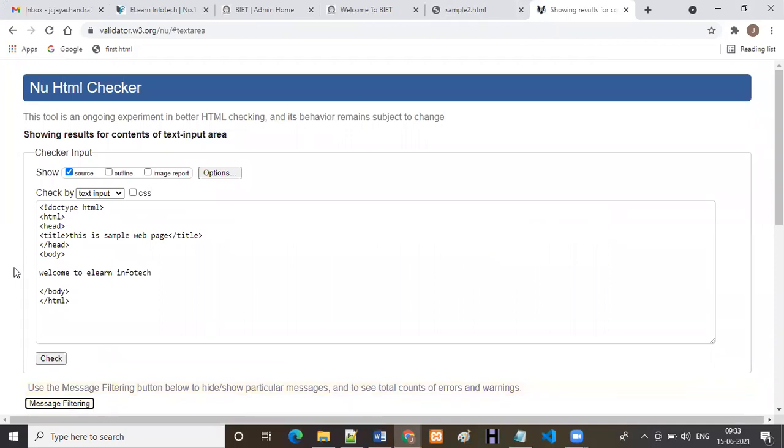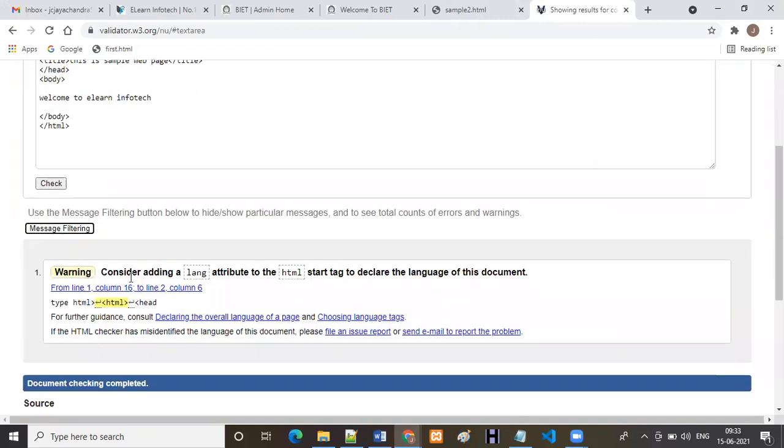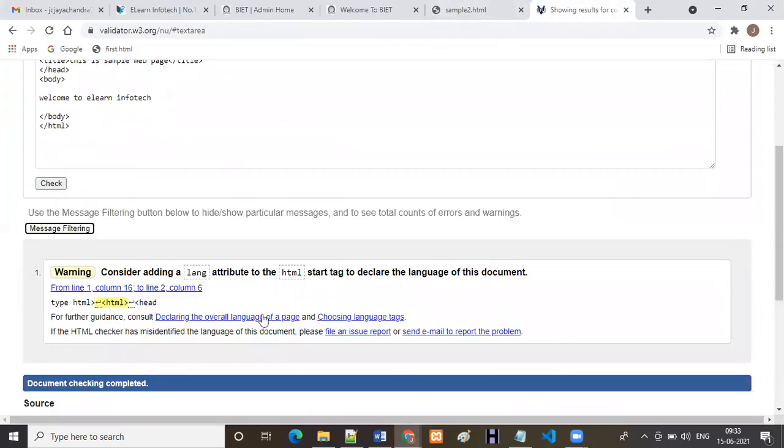Validator, in the sense that we have some rules and regulations in real time. Whenever you are developing any project, we have to follow some standard rules for developing the website. We have to follow the standards. So now see, here we got one error. In the browser, it won't show any error, but in the tool, you can observe we have one error. What is the error it is showing?